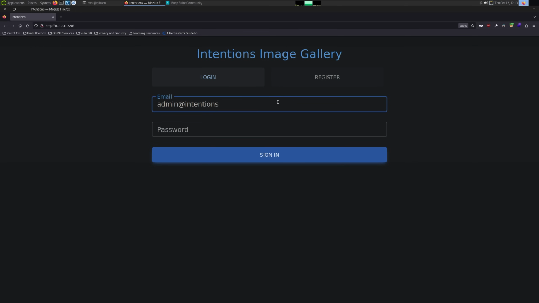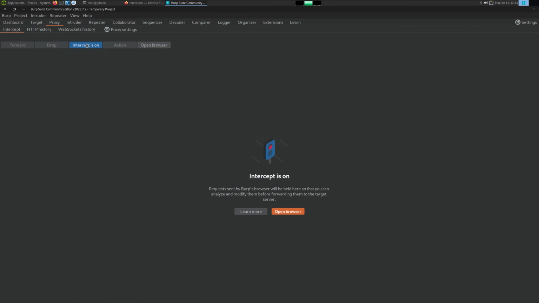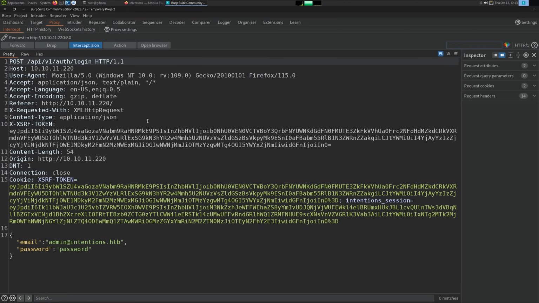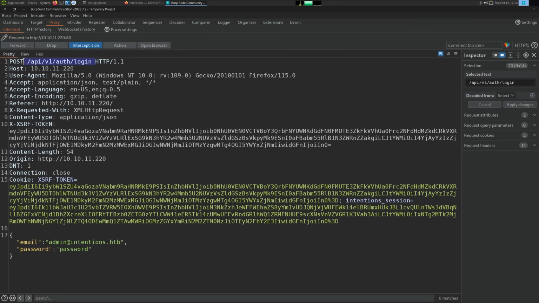So I'm going to try admin@intentions.htb, password of password, and let's intercept this request to see if it sends us to a PHP script or what this looks like, right? Because the request can turn up a lot of information. And right off the bat, if you look at this, it doesn't look like this is leaking that much information. It's just an API login.